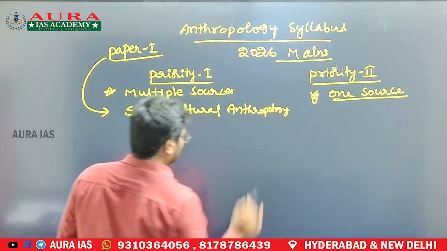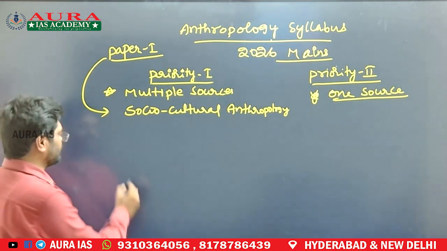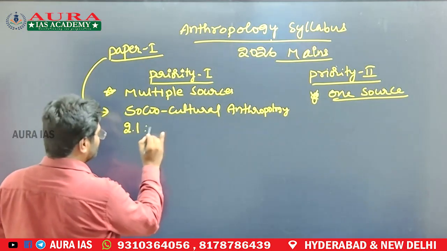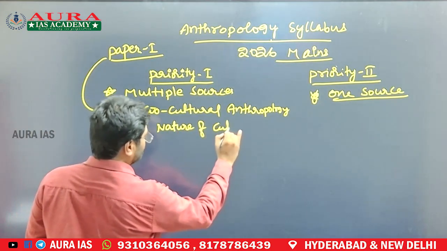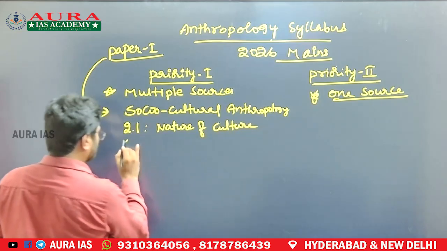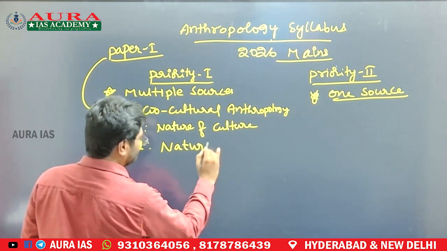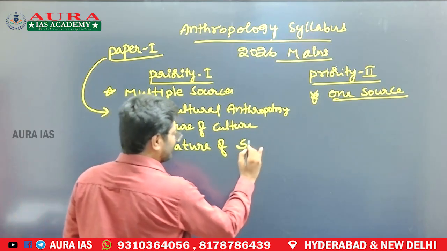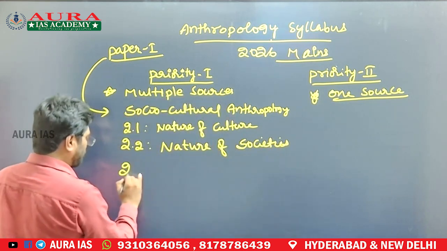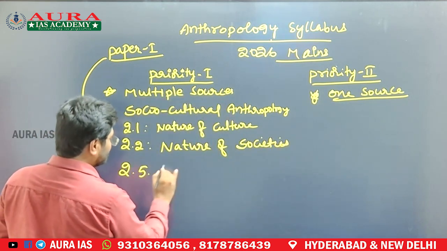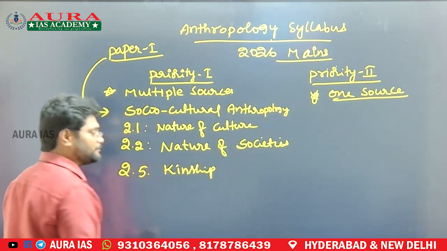In this branch, you start with the basics of culture and society: 2.1, nature of culture, and 2.2, nature of society. From these two chapters you get questions every year. Then jump to 2.5, the kinship chapter. Every year you will get questions from this kinship chapter.